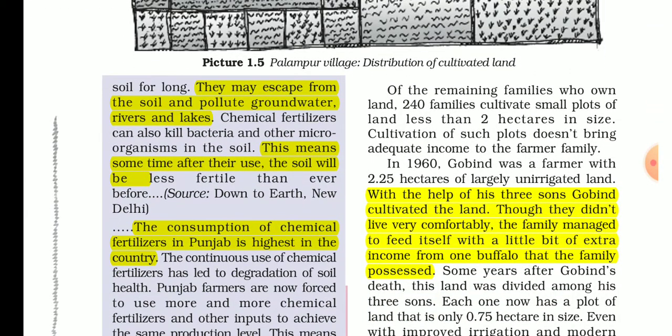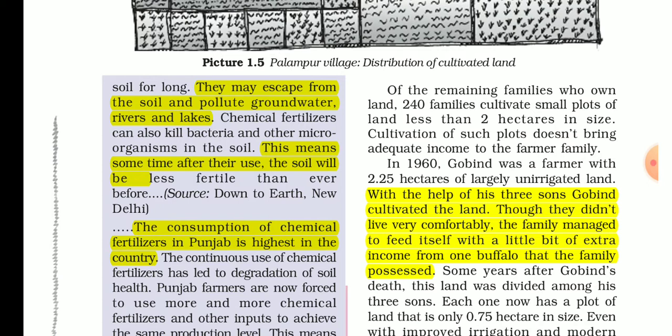The chemicals may escape from the soil and pollute groundwater, rivers and lakes. You have heard that arsenic is present in water, so we now use filters to purify the water. We would not need such filters if we were not using chemical fertilizers containing many harmful chemicals that affect our body, because indirectly they go to the groundwater and into the water that we drink.